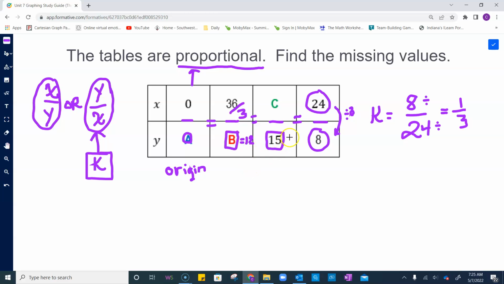So B is 12. Now to find C, I'm going the opposite direction in the table. This value is smaller than this one. It's 1/3 of it. So I'm going to have to multiply 15 by 3 to get my C value, which is 45. So remember, when we're looking at proportional tables, it's describing the y value. We can describe the y value by doing something to that x value. You got to figure out what we're doing. In this case, we're taking 1/3 of x to get y. All right, if you go backwards, you got to use the inverse operation. Taking 1/3 is dividing it by 3. Going backwards would be inverse, multiply by 3, and that's it.